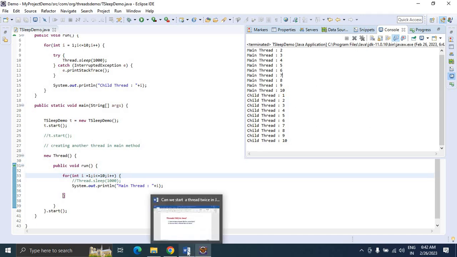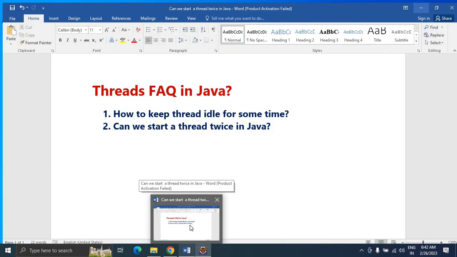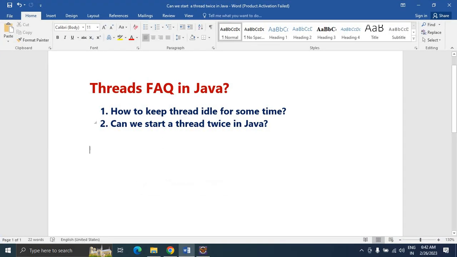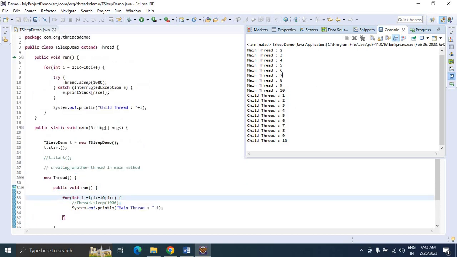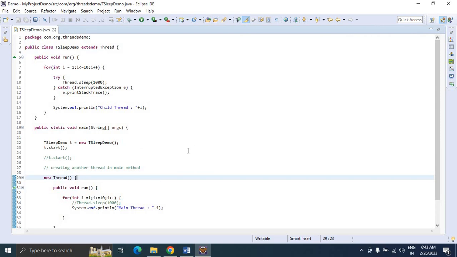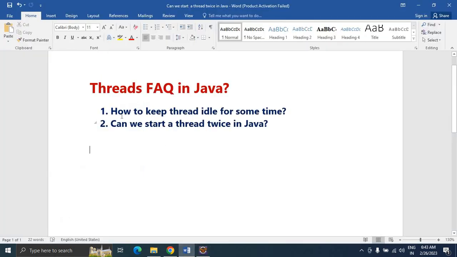This is how we need to test whether we can initiate the start method a couple of times. What happens? We are not supposed to start the same thread's start method two times. But by creating another thread in the main method, we can initiate it if there is any requirement. And another one is to keep the thread idle for some time. We can keep it 1000 milliseconds, or 2000, 3000, 5000 means 5 seconds, depending on the requirement. This is how the couple of interview questions work.